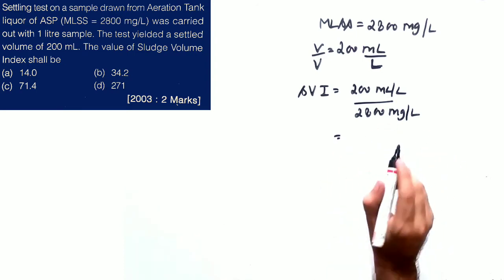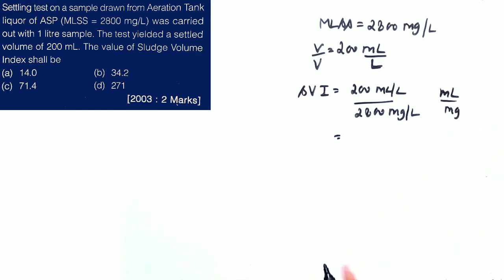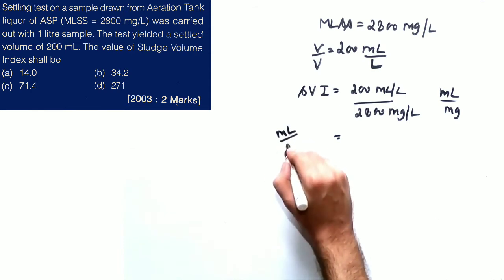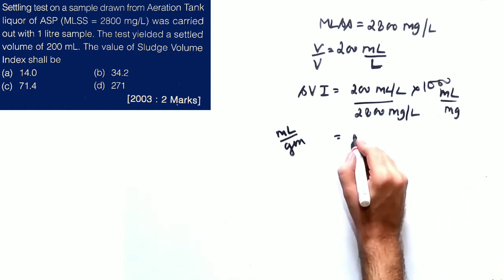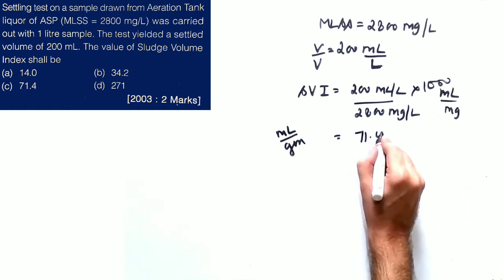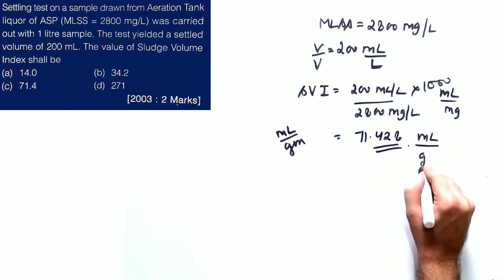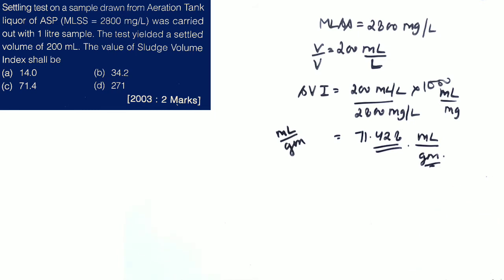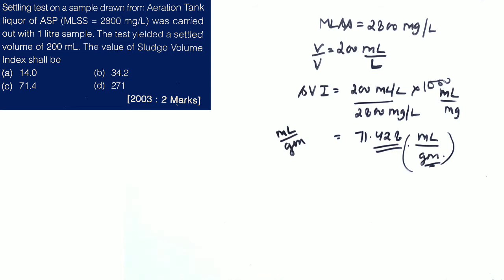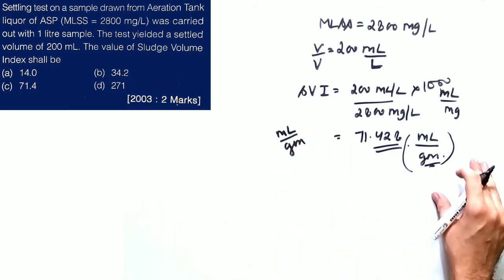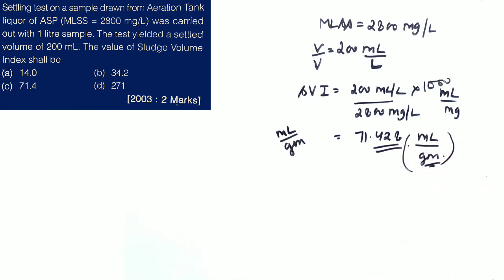Now see, this value will come in milliliter per milligram, but the standard value of SVI is always calculated in milliliter per gram. So to solve this you will have to multiply by 1000. After you solve this using a calculator, the answer comes out to be 71.428, and it has a unit of milliliter per gram. This is the standard unit. The question does not ask you to calculate in these terms, but since you all know that SVI is always calculated in milliliter per gram, you multiplied by 1000 automatically and calculated it in standard units.